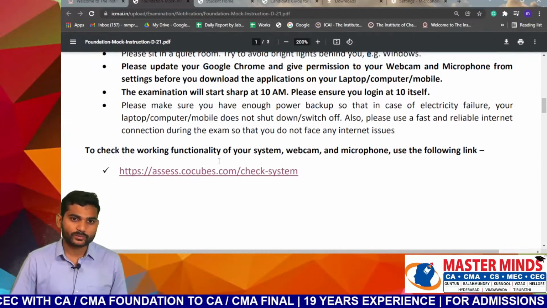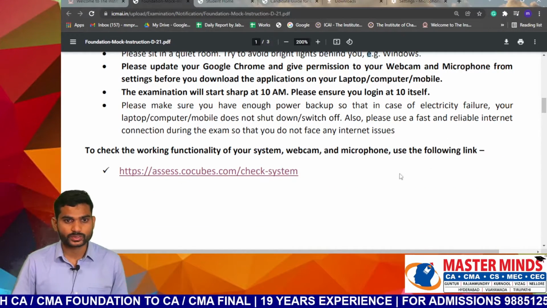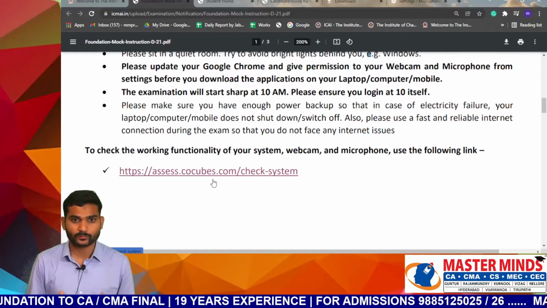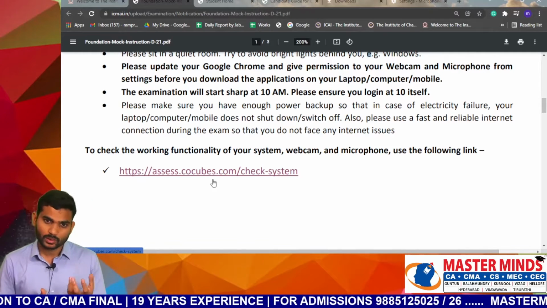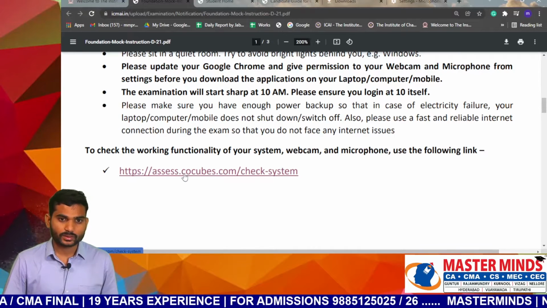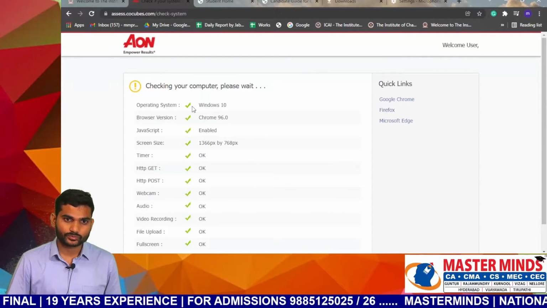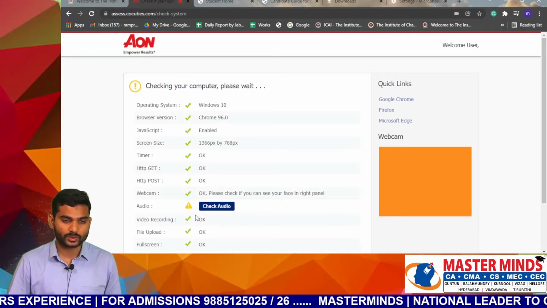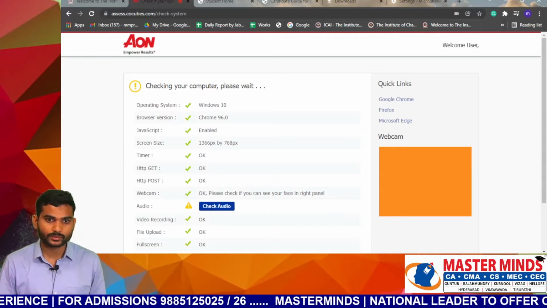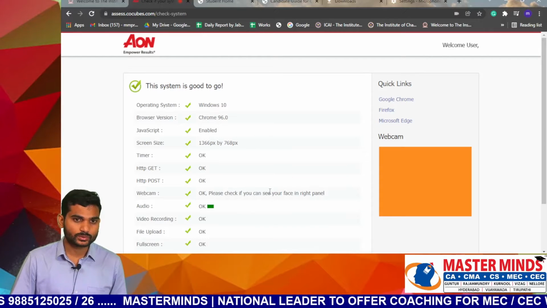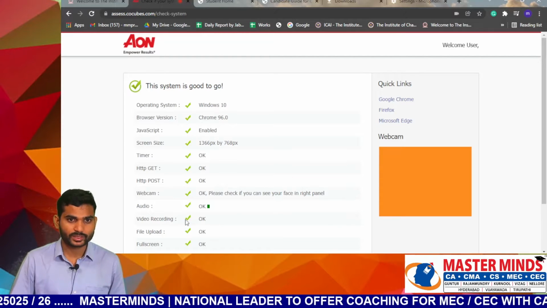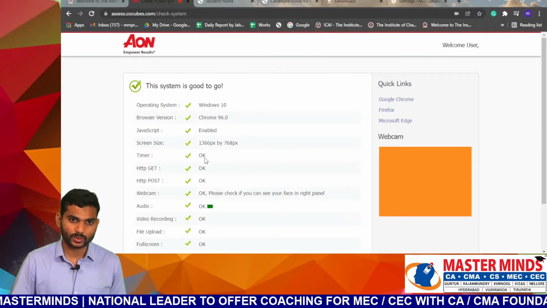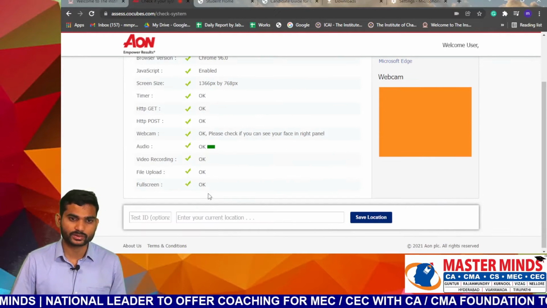To check the working functionality of your system, webcam and microphone, use this link. Using this link you can check your system compatibility. I am clicking on this particular link, and you can see the checklist. All checklist items are marked with a right mark. You have to check audio; checking audio, yes, this is also good. Everything has to come under the tick mark. This checklist covers the operating system, such as Windows 8 or Windows 10, and the browser. Make sure that everything has the right mark.